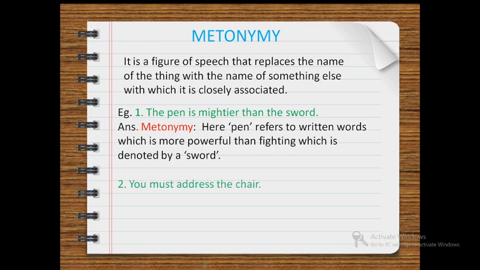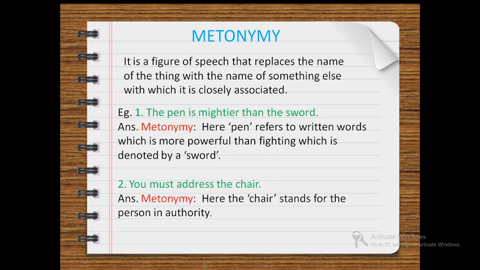Second example, you must address the chair. Now this is metonymy because here the chair stands for the person in authority.